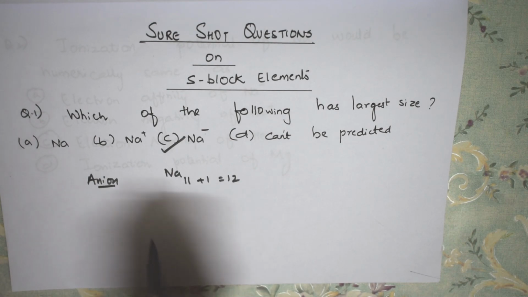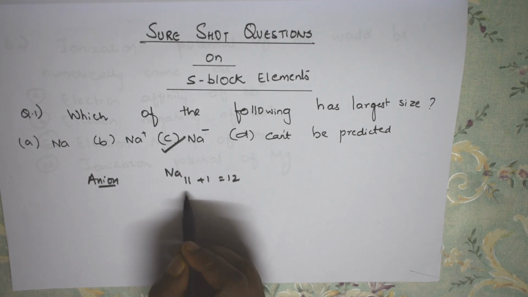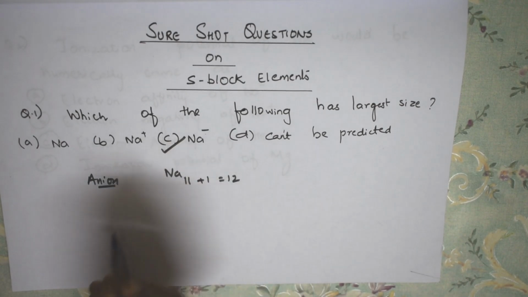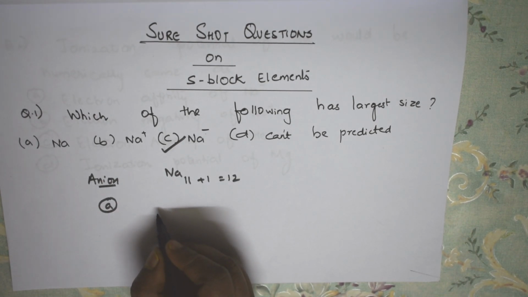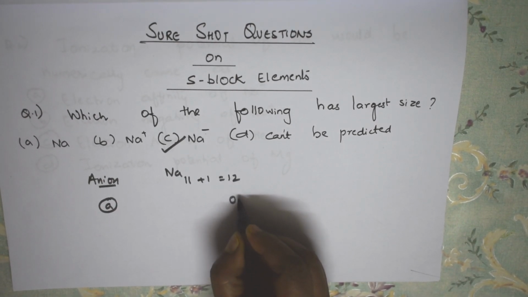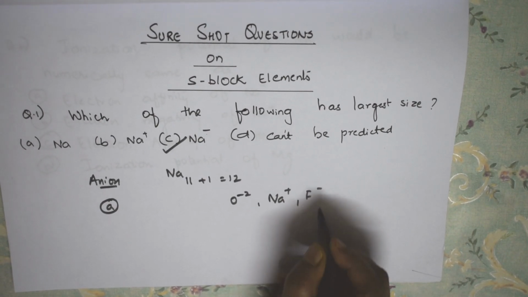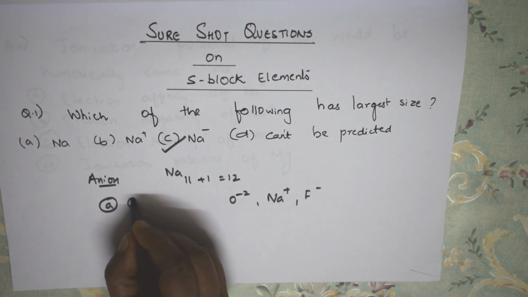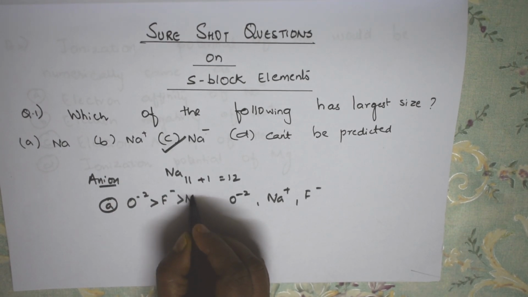So what should I remember? Cations lose electrons, correct, and become smaller. What do anions do? Anions add electrons and they become larger in size, correct? Accepting electron is nothing but anion. So here, let us take some more examples. Suppose they have given different options like O minus 2, Na plus, and F minus. Now you tell me which is the biggest anion. O minus 2. So O minus 2 will be larger in size than F minus, which is larger in size than Na plus.